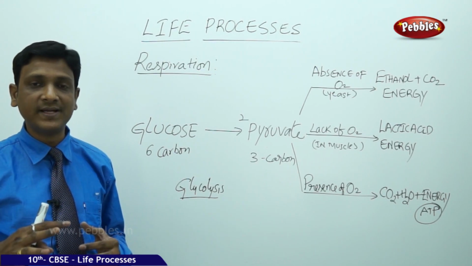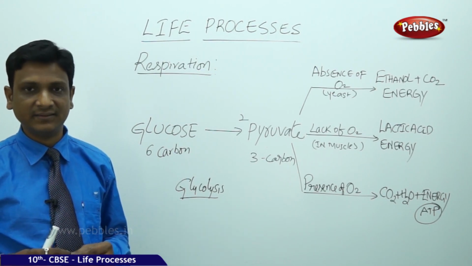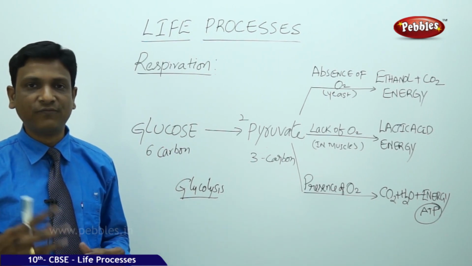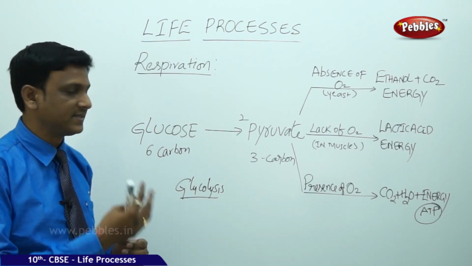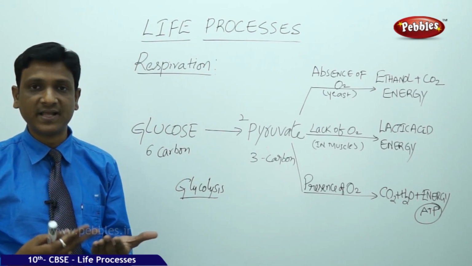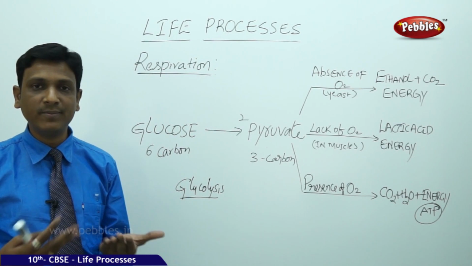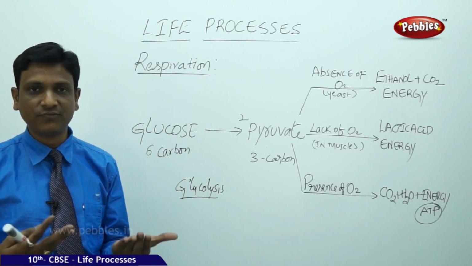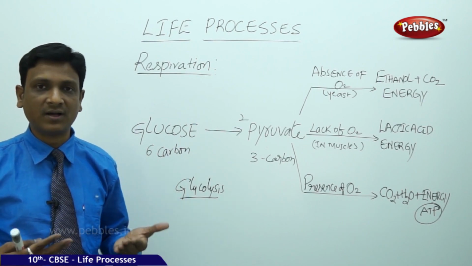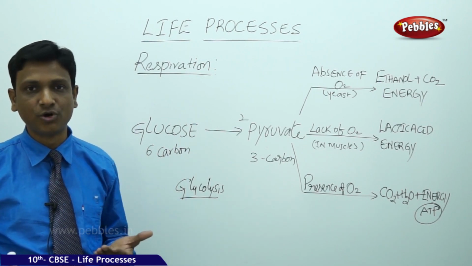ATP is called the cell currency. That means for various activities of the cell, ATP is required. Just for an example, you may be holding a cheque worth 10,000 or 20,000. You may be holding a gold bar worth 50,000 or 1 lakh. But you cannot use that gold bar or cheque to buy some provisions in a shop.